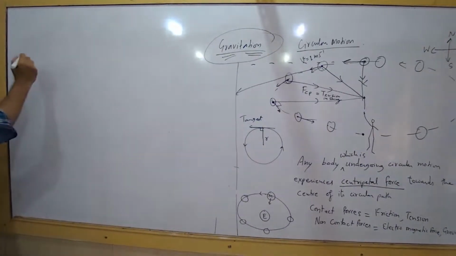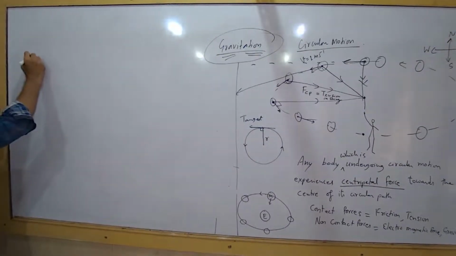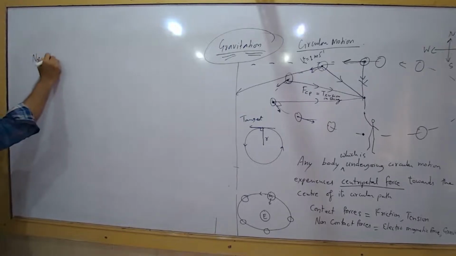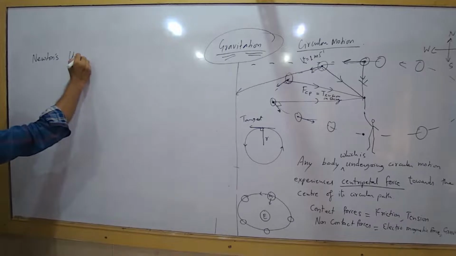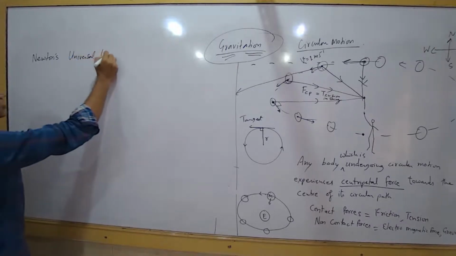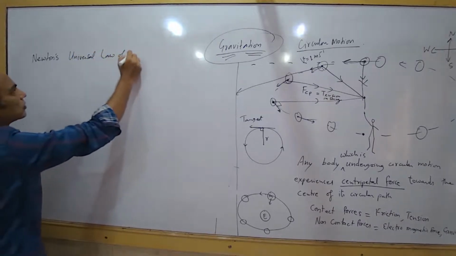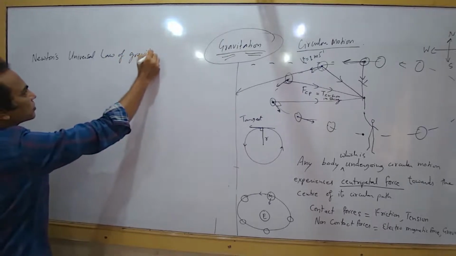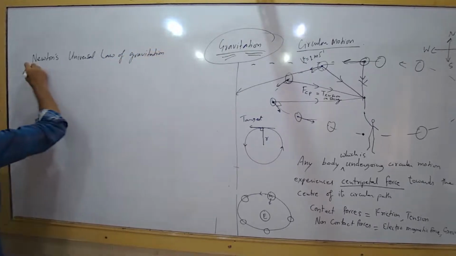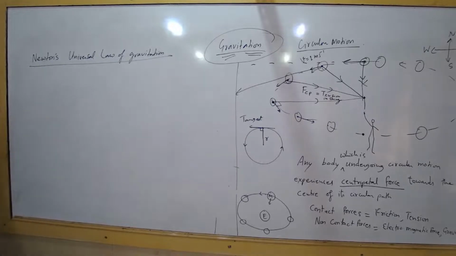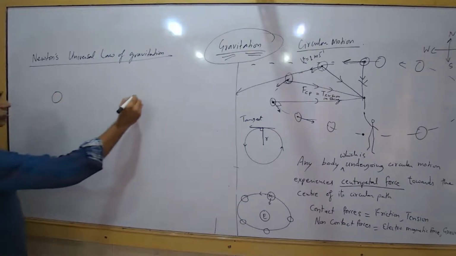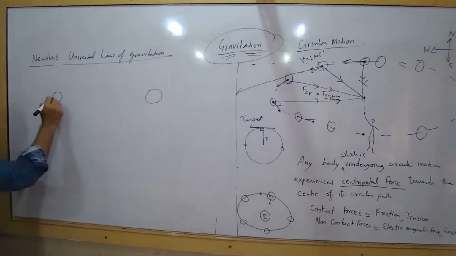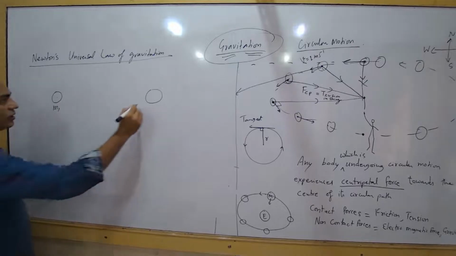So Newton had given this law: Newton's universal law of gravitation. Pause writing for a minute. Now suppose there are two bodies of mass m1 and m2.